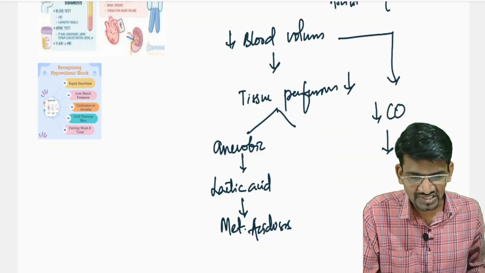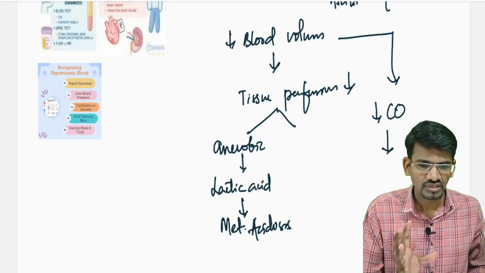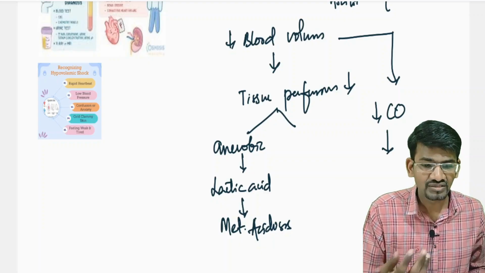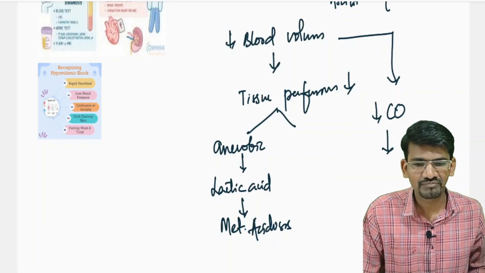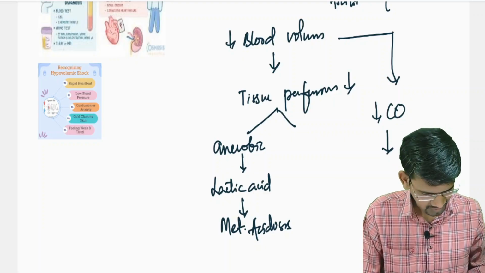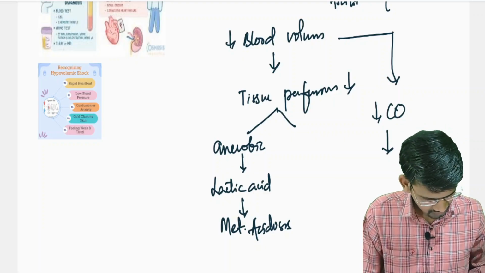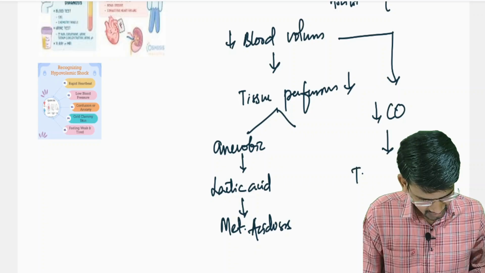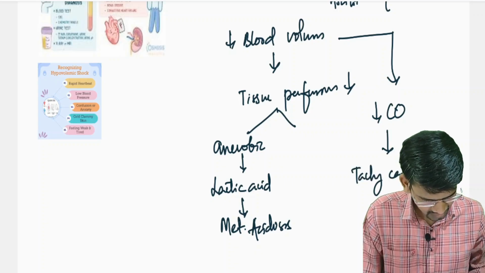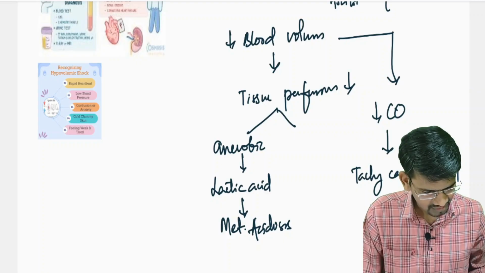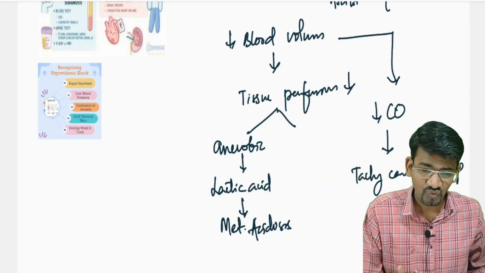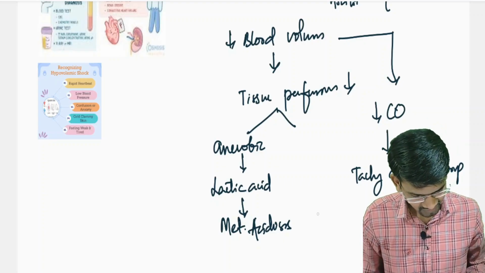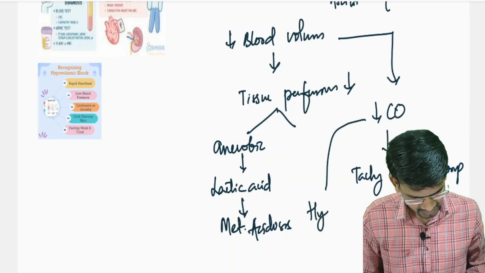So the compensatory mechanism gets activated in the body. The heart starts pumping more in order to pump more blood to meet the nutritional and oxygen demand of the tissues. Because of the decreased blood volume, the compensatory mechanism is activated, and we can see tachycardia as a compensatory mechanism. As the blood volume is less, the cardiac output is also less, and we can see hypotension as well.